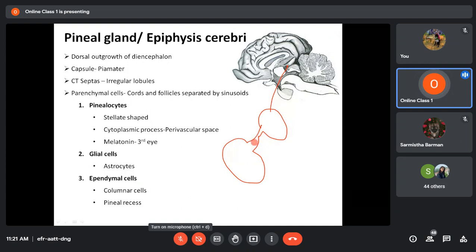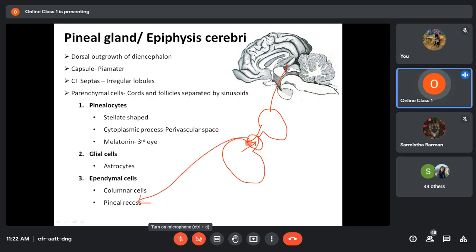This stalk is hollow. As a result, a part of the cavity of the third ventricle is also found in the stalk connecting the pineal gland to the third ventricle. This extension of the cavity of the third ventricle is called the pineal recess.